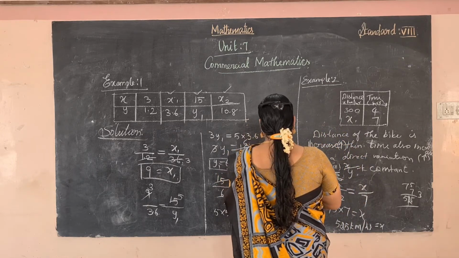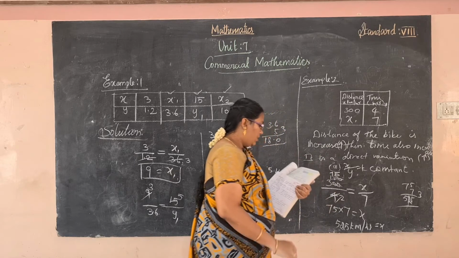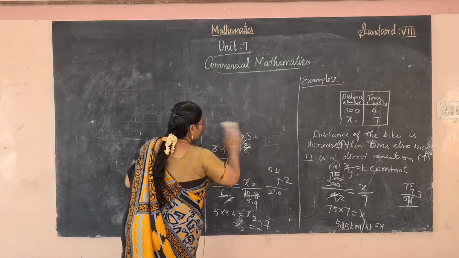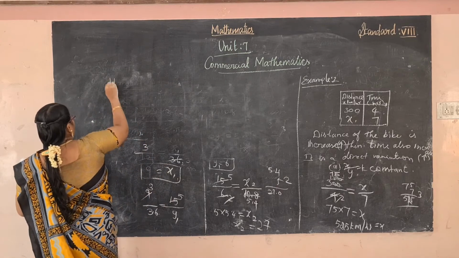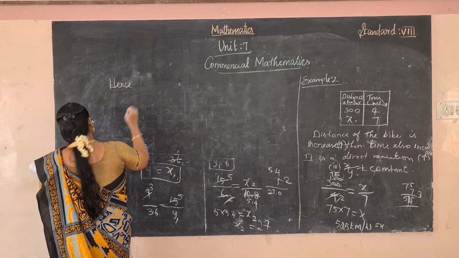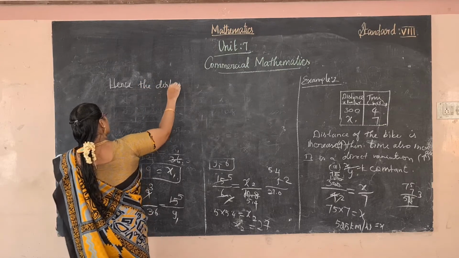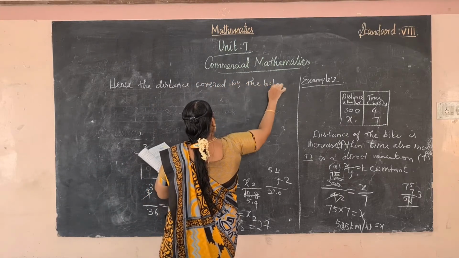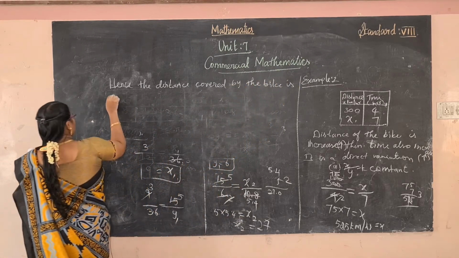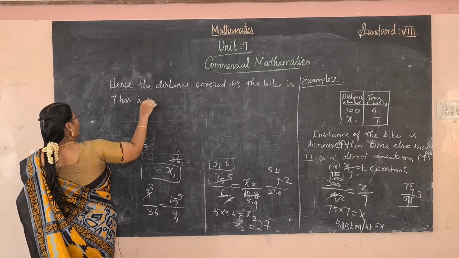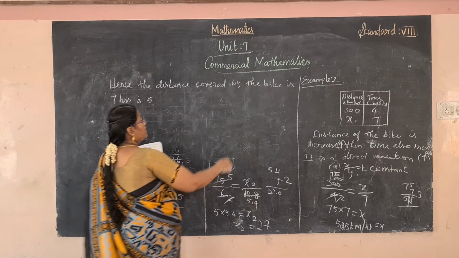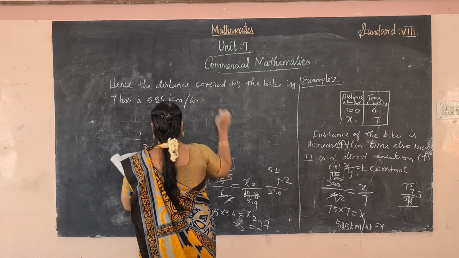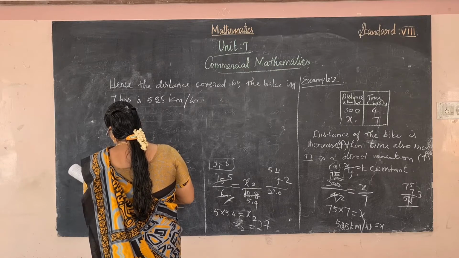Okay, right. Hence the distance covered by the bike in 7 hours is 525 kilometers. Right, and next is example 3.